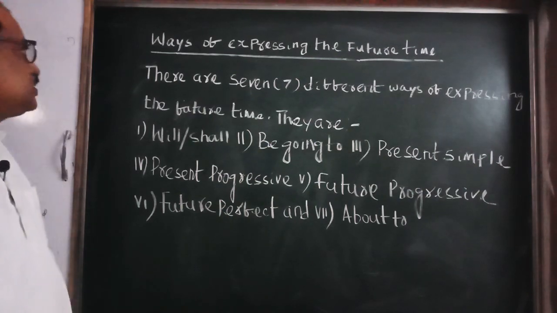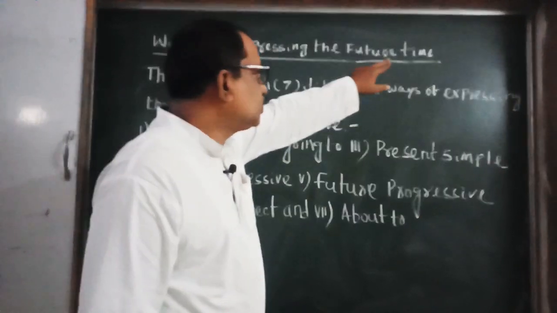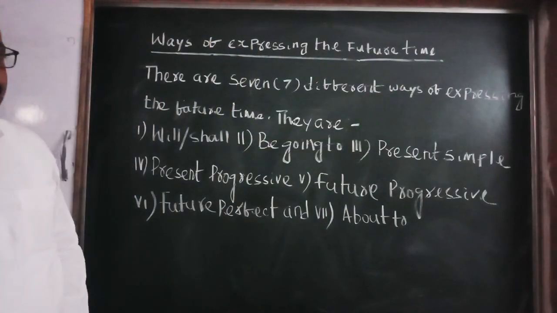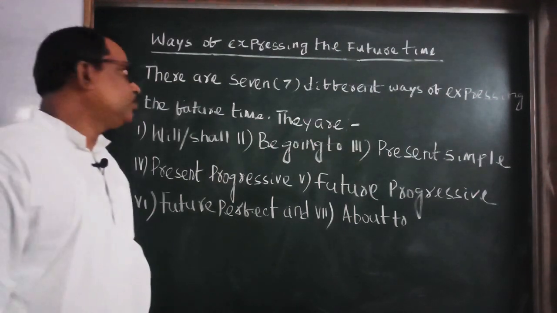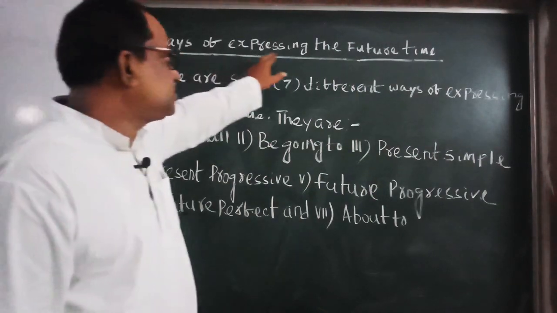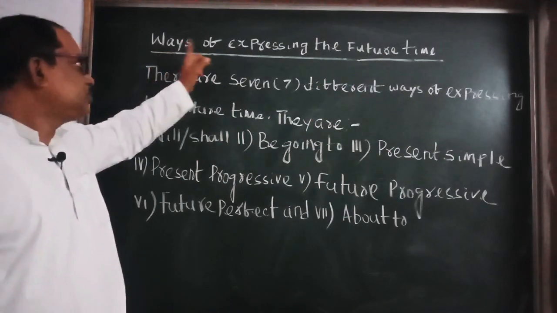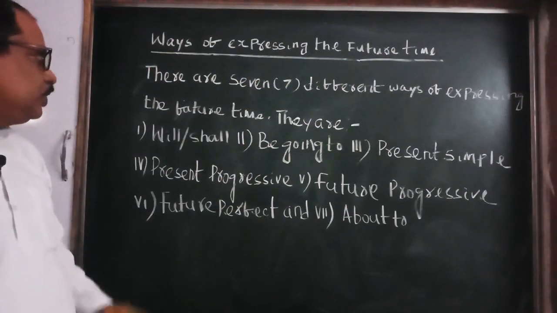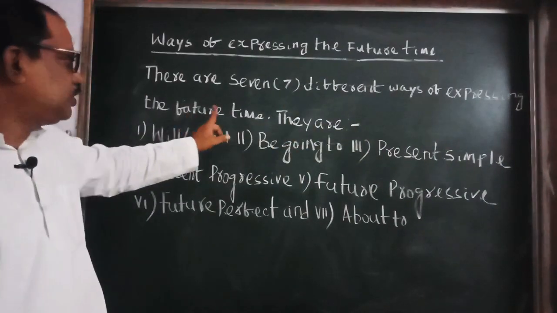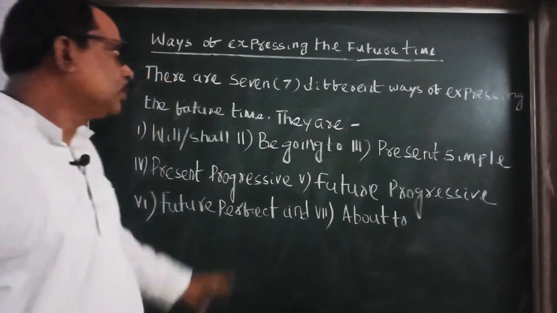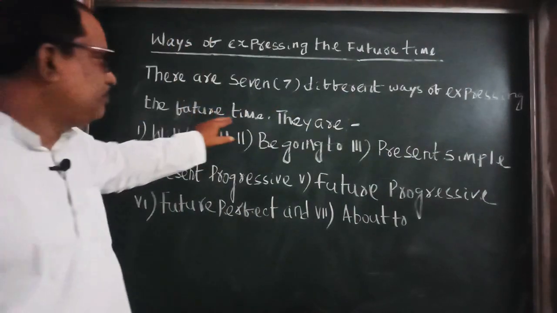Let's discuss this class. Today we will discuss ways of expressing the future time. In the previous classes we discussed ways of expressing the present time and past time. Now today we will discuss ways of expressing the future time. Remember students, there are 7 different ways of expressing the future time. Write down in your grammar note: there are 7 different ways of expressing the future time.